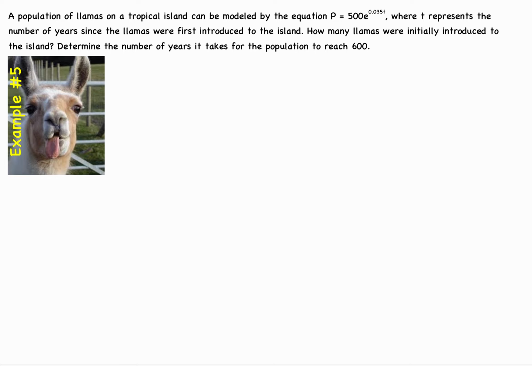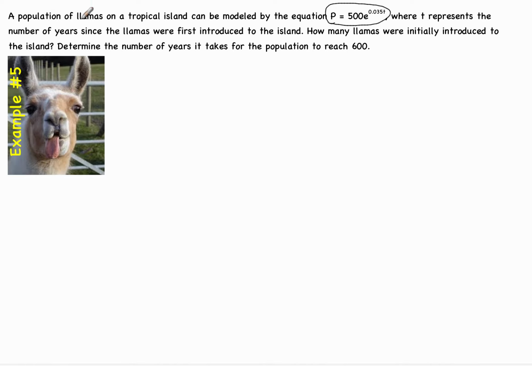All right, we're going to go on to some problems now where e is actually in the problem. Because remember, I told you e was a very powerful number. It's used in finance. It's also used in population. It's used in continuous exponential growth. Again, you'll learn more about that in calculus.